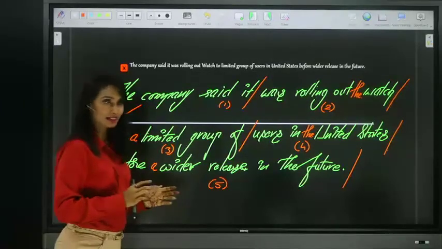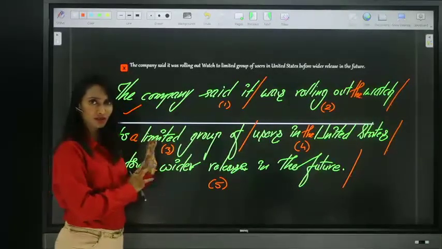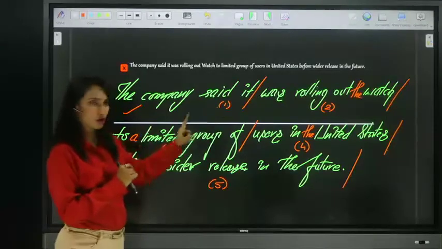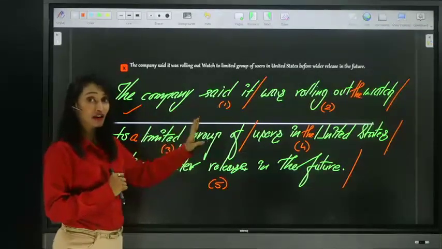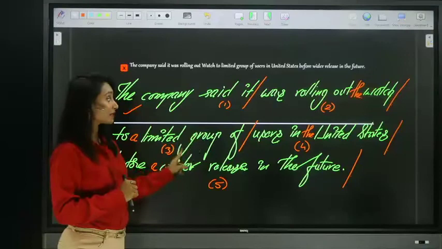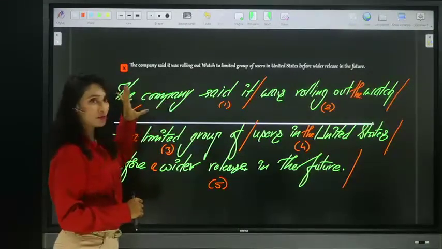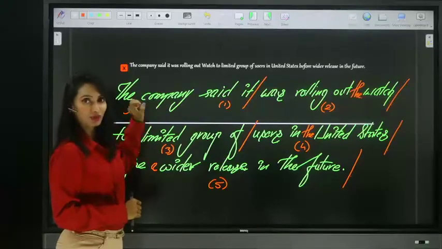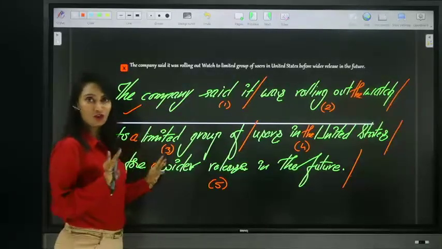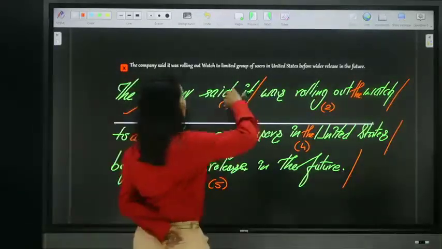I hope it is clear, guys. If you have any questions in this, let me know. Four parts have error, four corrections are there, four places articles are missing. So the correct part is only option 1. This is the only part which has no error. Now let's see the next sentence.